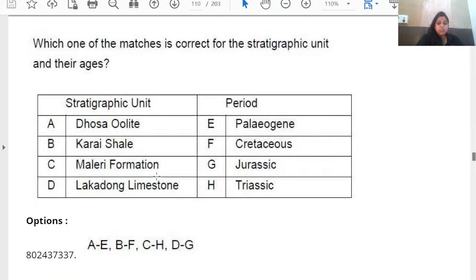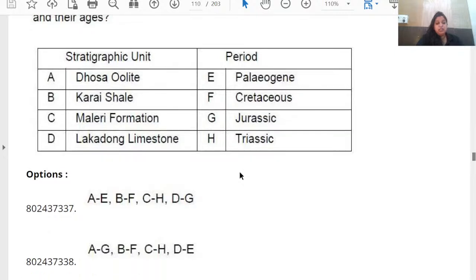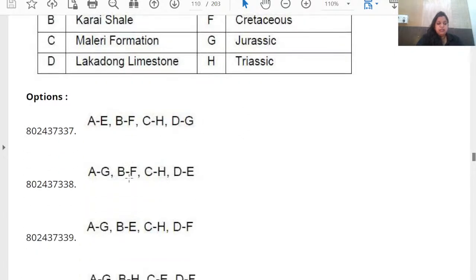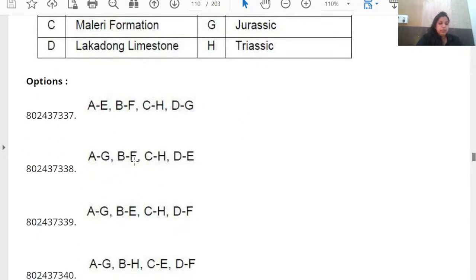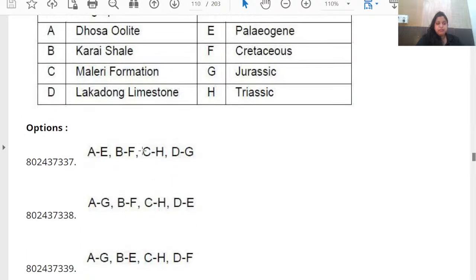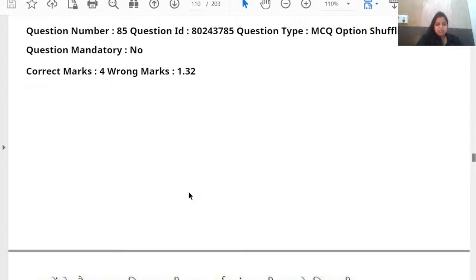Malari Formation is Triassic. Karai Shale is associated with the Cretaceous. Dosa Oolite is associated with the Jurassic period. So A is G, then B is F, right? Karai Shale. So the answer is B. Very direct question.